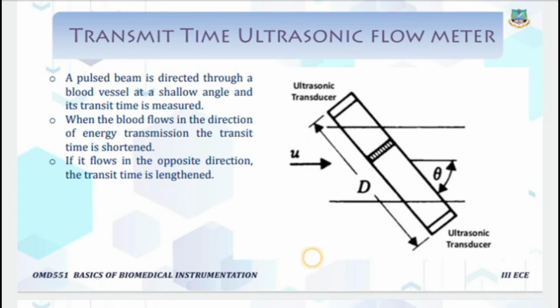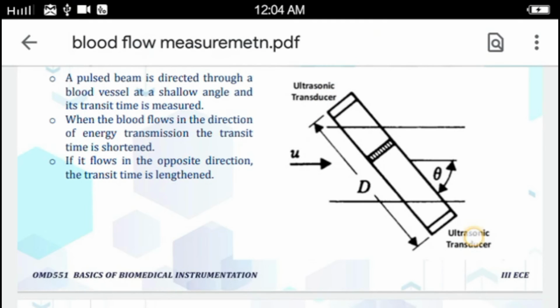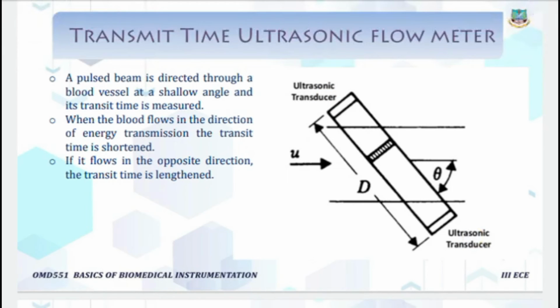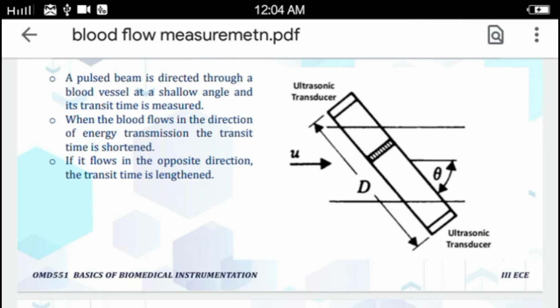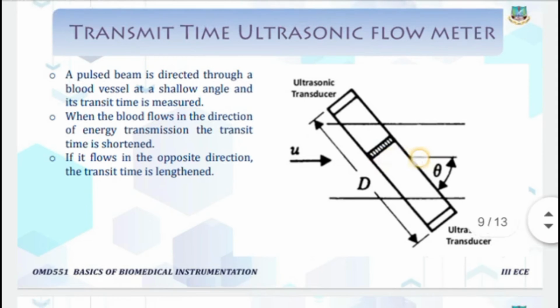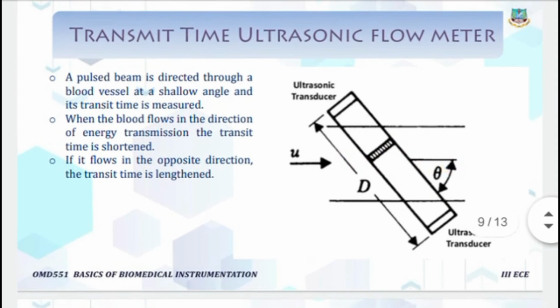Okay, here in this transit time ultrasonic blood flow meter, this is the figure. This is the ultrasonic transducer. Here there are two ultrasonic transducers. This one will transmit an ultrasound and this will receive that ultrasound. After receiving that, it will again transmit, then receive, then again it is sent back to this ultrasonic transducer. So in this there will be some medium, maybe blood cells or something like that, inside the blood.